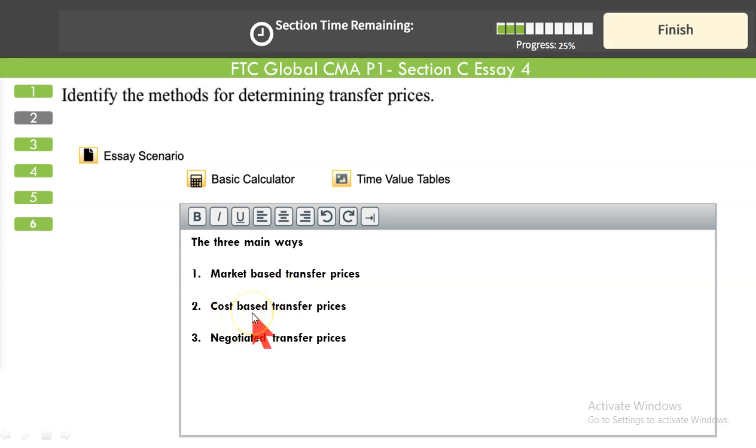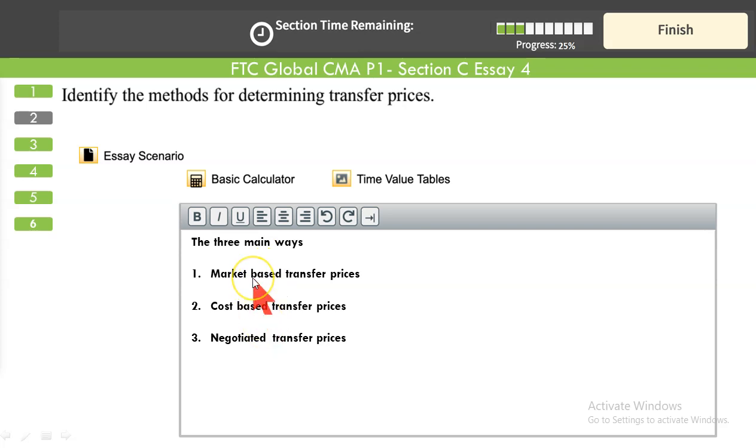Second, when the external market doesn't exist, then we have this option, cost-based transfer pricing. And we have a third alternative also. When we want to give our segment managers autonomy to make decisions about pricing themselves, we can allow them to negotiate the pricing between themselves. Selling and buying divisions can agree to a price through negotiation. So these are the main ways.